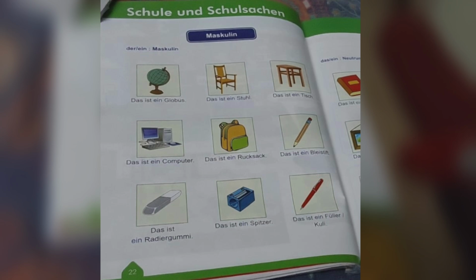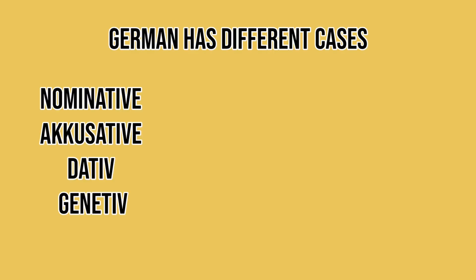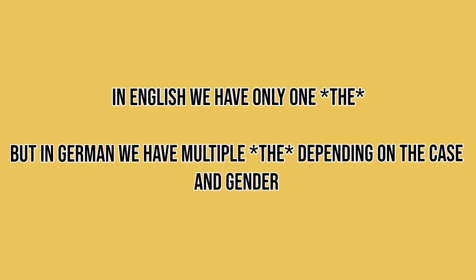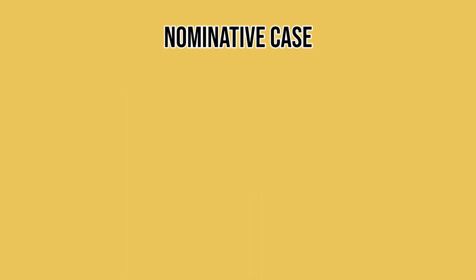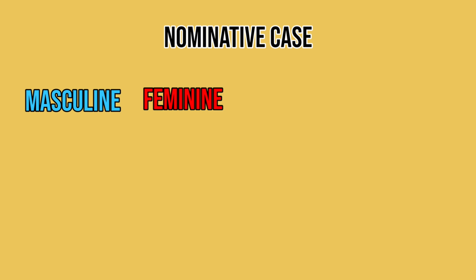But before we move on to the next page, I need to give you a little bit of context. This is a bit important, so please note it. In German, there are a few cases like nominative, accusative, dative, genitive. Don't bother with all that. We just need to look at nominative. Just remember that there's a case in German called nominative, and that is what we are learning. Now, in the nominative case, we have four divisions, or you can say genders: masculine, feminine, neutral, and plural.